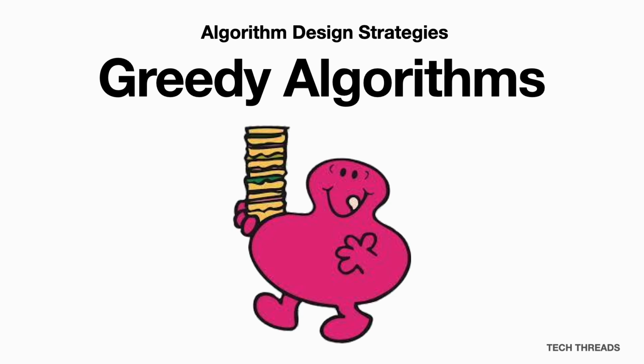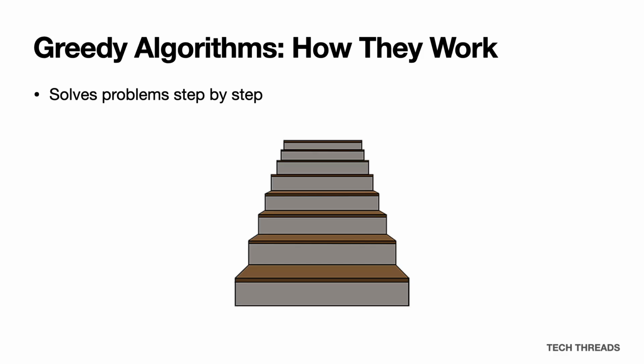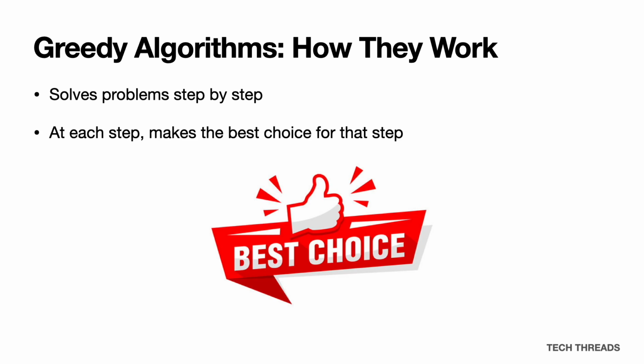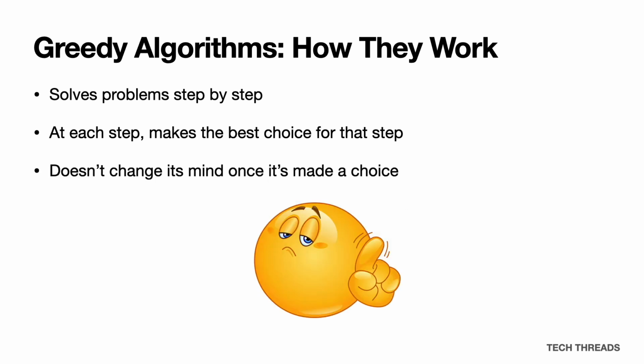If an algorithm could crave instant gratification, then greedy algorithms would be the ones to. They want the best, and they want it now. Greedy algorithms solve problems step by step, and at each step make the best possible choice for that step. It doesn't care about the second order consequences of that choice, and once it's made a decision, it's not going to change its mind, so we don't retrace any of the steps.